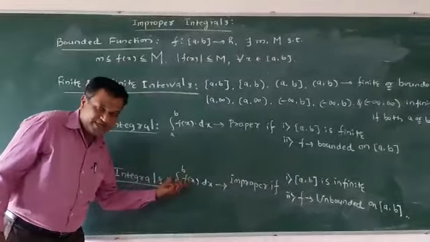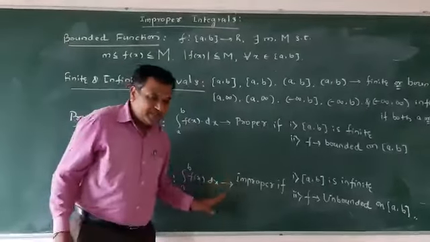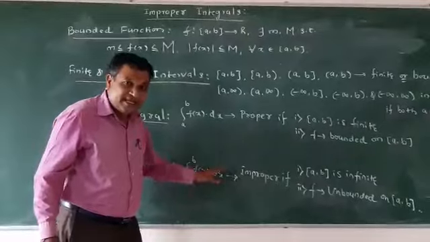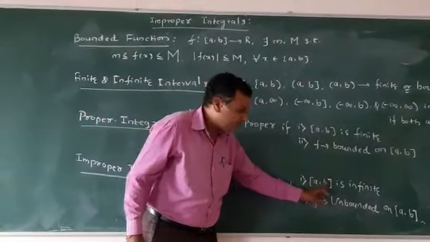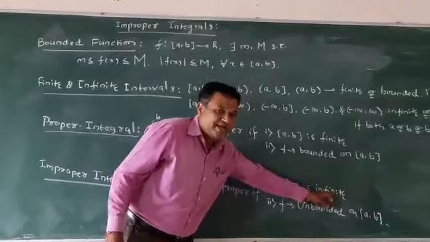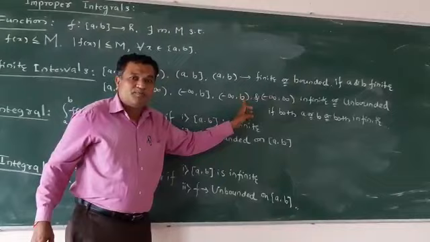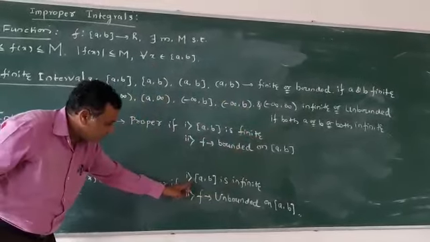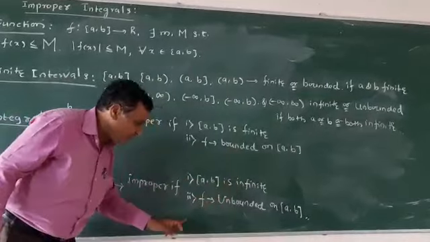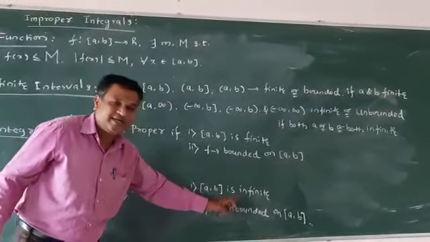For this definite integral from a to b of f of x with respect to x, we say that this is improper when the closed interval [a,b] is infinite. Infinite means either lower bound or upper bound, or both bounds are infinity. So the interval must be infinite, and the function itself is unbounded on the given interval [a,b].